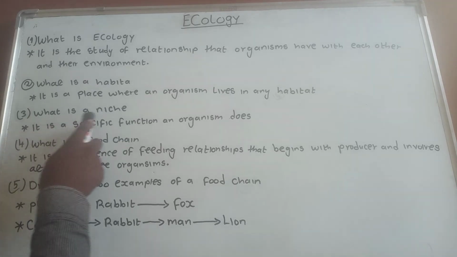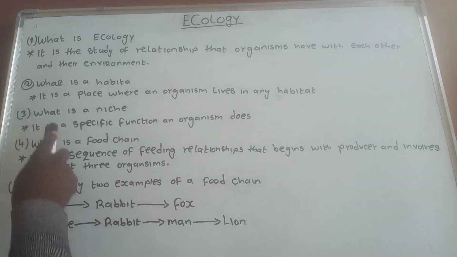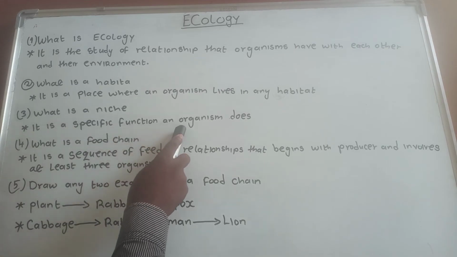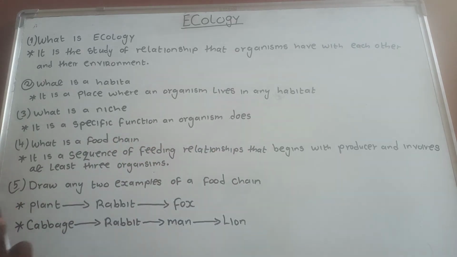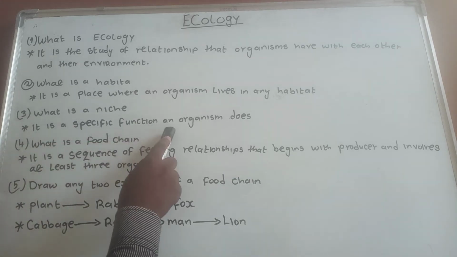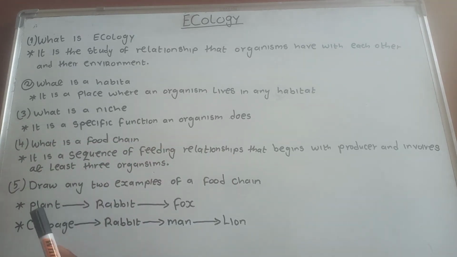So that is where a niche comes in. So a niche is a specific function an organism does, what you do every day when you wake up.